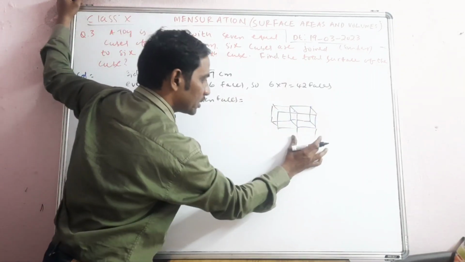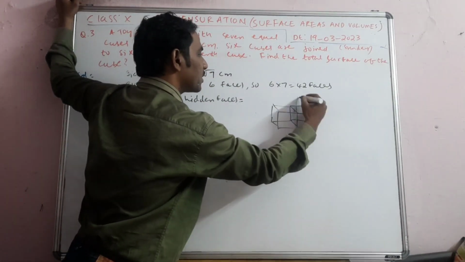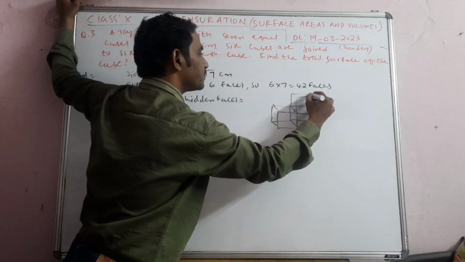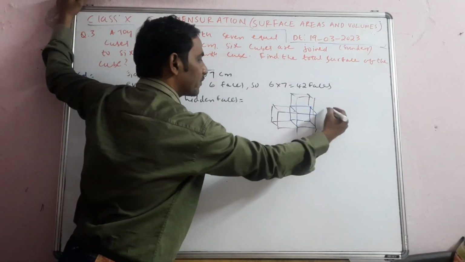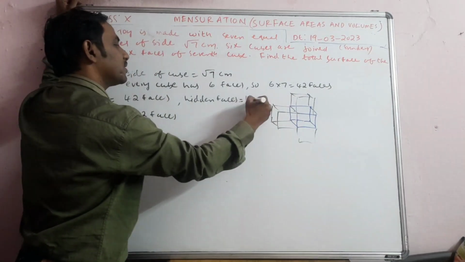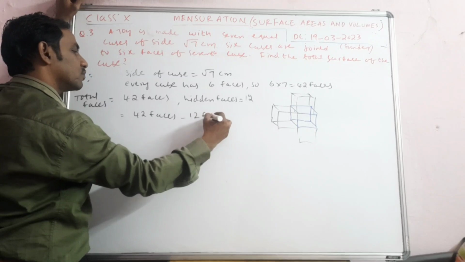Why? Because we will take down 1 cube, top 1 cube, like that and all. So because of that, what will happen? These all will be covered. Okay, so these all 6 faces will be covered, and the bottom, left and right will be covered. So 12 faces will be covered. So 42 minus 12 will be how much? You will get 30 faces.